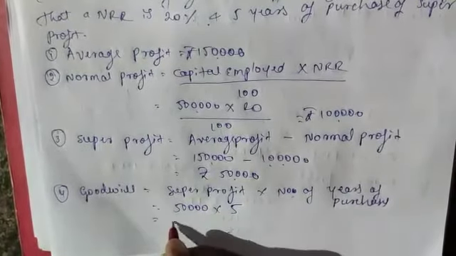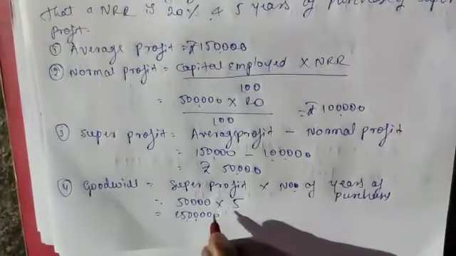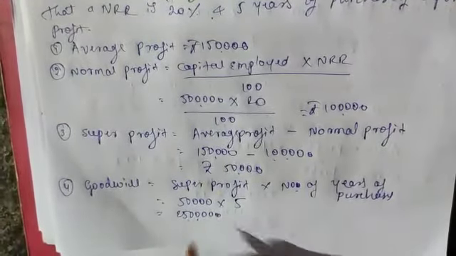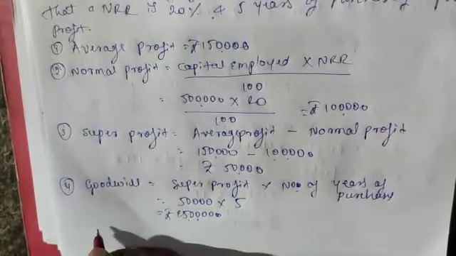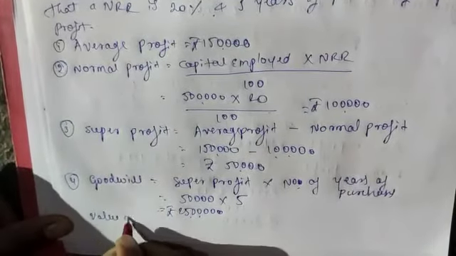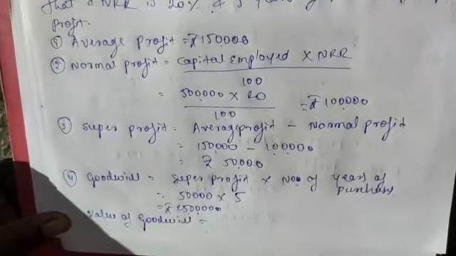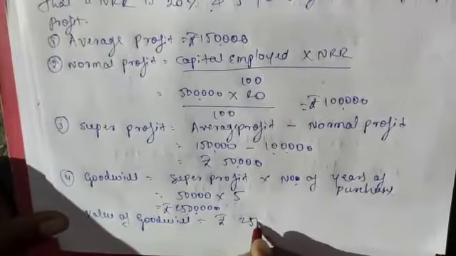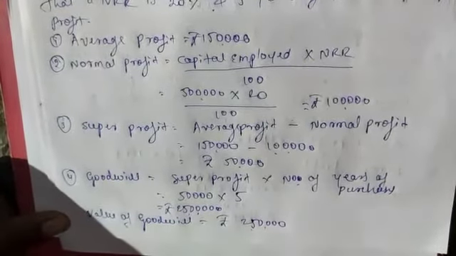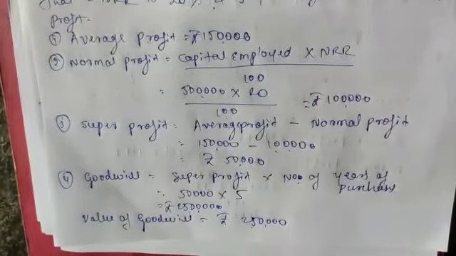So 5 fives are 25. 2,50,000 is the goodwill value. So the value of goodwill becomes rupees 2,50,000. This is the answer for the value of goodwill of Rajni and Rajan.